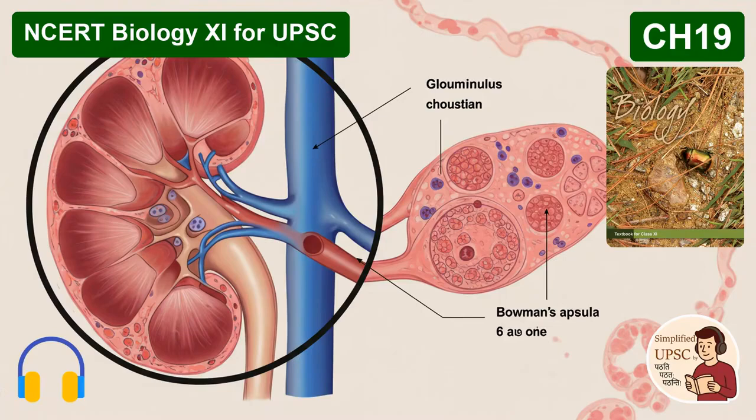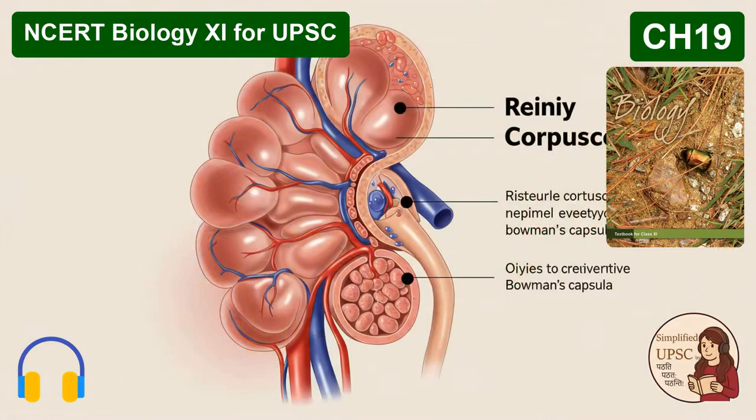Precisely. But the PCT's job isn't just reclaiming. It's also about balance. It actively secretes ions like H plus and K plus back into the filtrate. Why does it do that? To maintain the blood's very delicate ionic and acid-base balance. It's a two-way traffic system, all to maintain homeostasis.